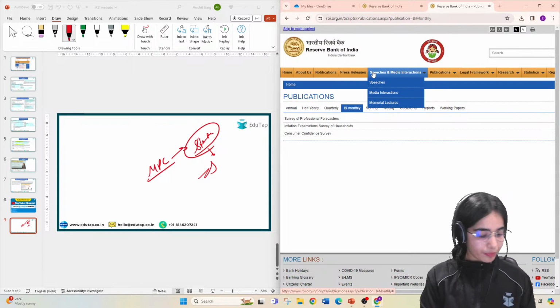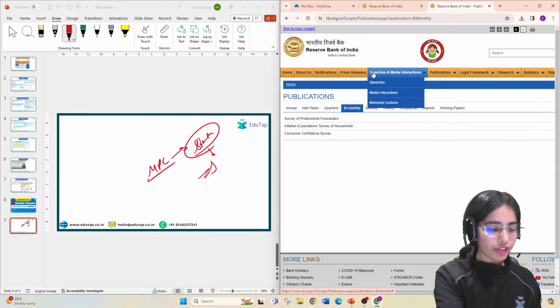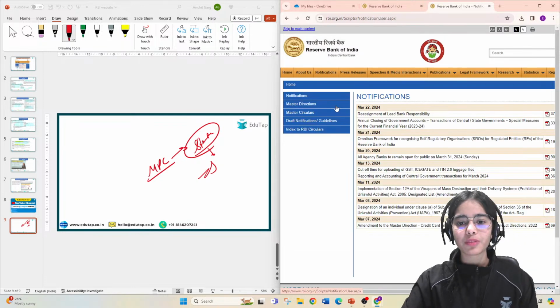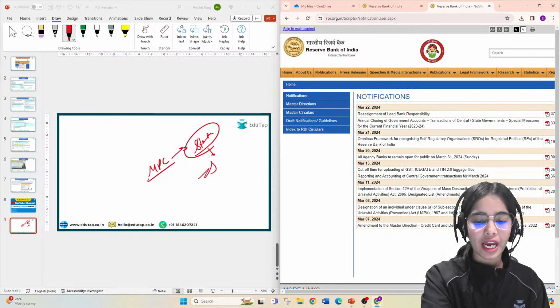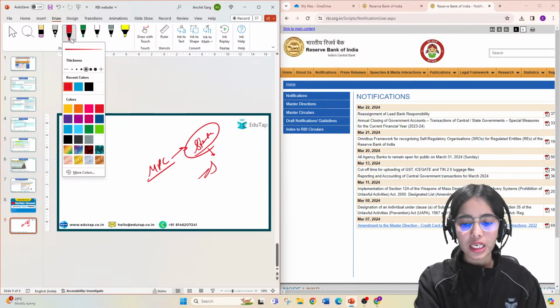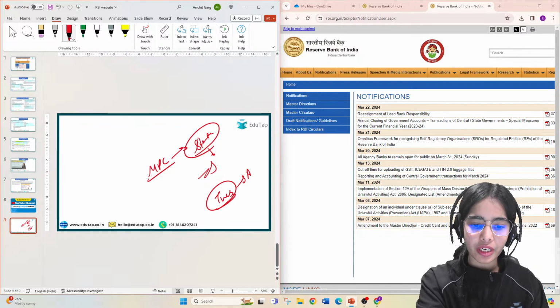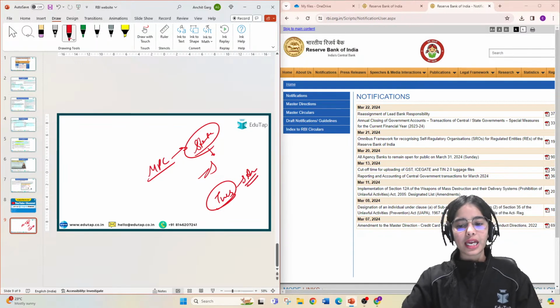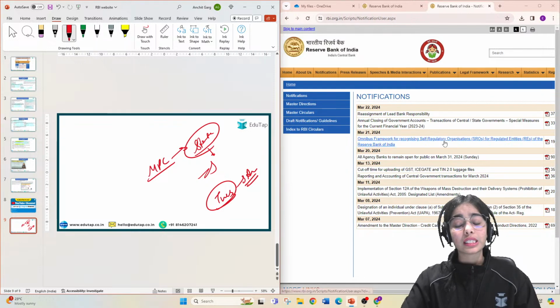Now coming to the next, the SRO framework. Do not worry, the SRO framework has been released only recently, so we will cover it in the next session. For priority, we will be covering the amendment to the master direction. In the next session on Tuesday, I'm going to cover this amendment to the master direction, and after that we will cover the framework for the SROs because it is recently released.